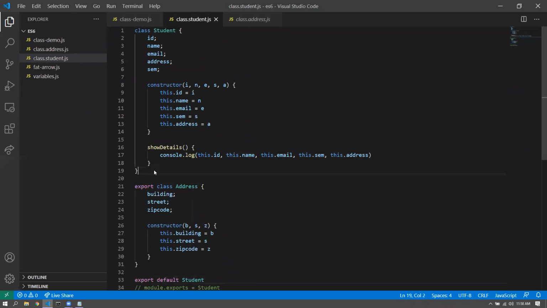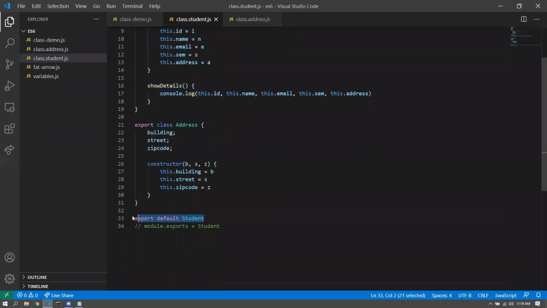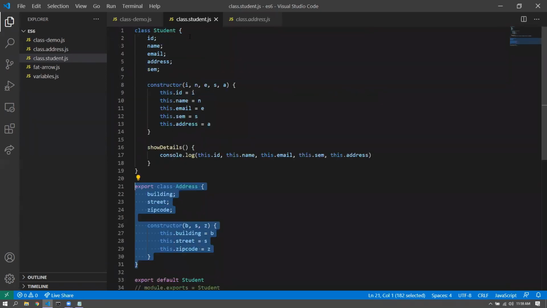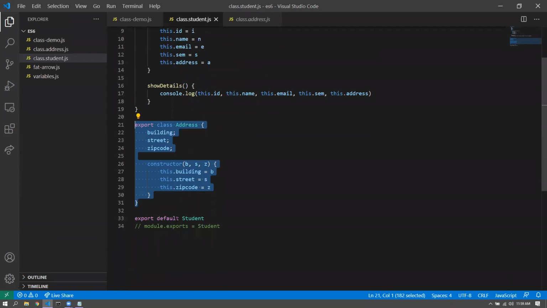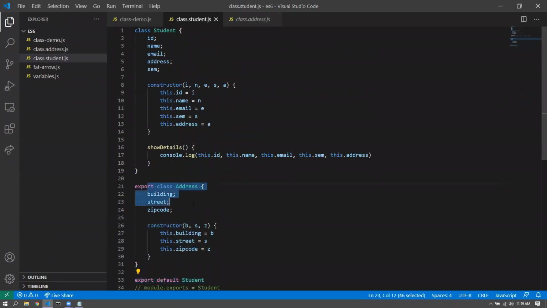All right. So I have a class student. I'm exporting it by default, and there could be only one default export. And I have a class address. I'm doing a normal export to this. So this class.student is exporting two things. One is export default student. One is normal export address.